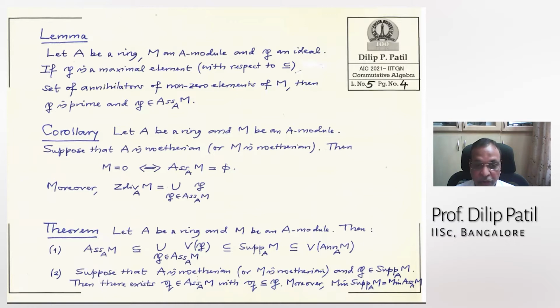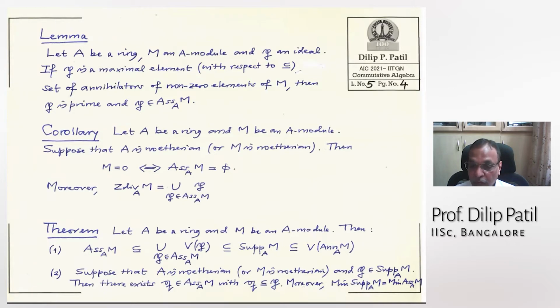Second part: if A is Noetherian or M is Noetherian. See here, why do I write it like this? Which is a stronger assumption? A is Noetherian is the stronger assumption. If M is Noetherian, then A may not be Noetherian, but A mod annihilator is Noetherian. But in either case, if P is an element in the support, then you can find Q in the associated primes where Q is contained in P.